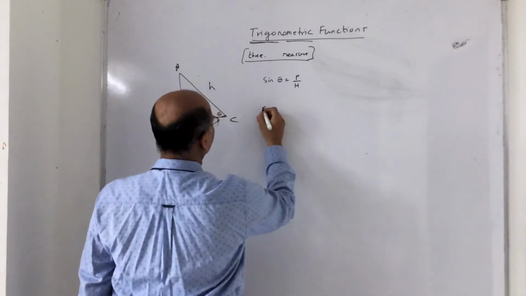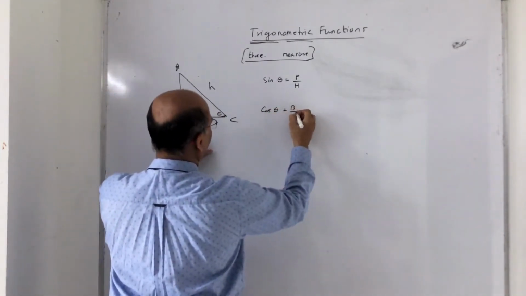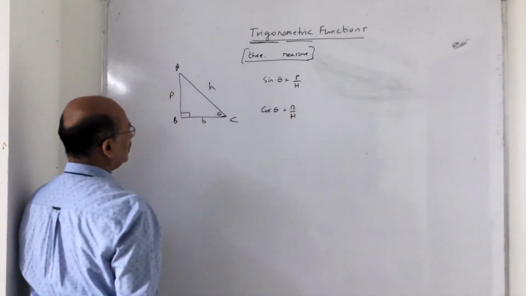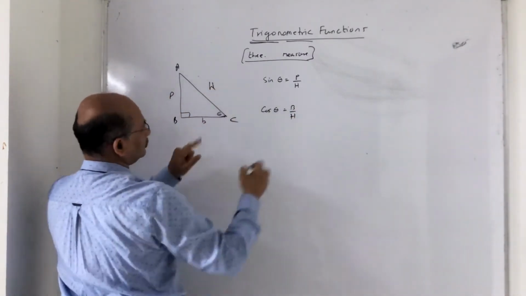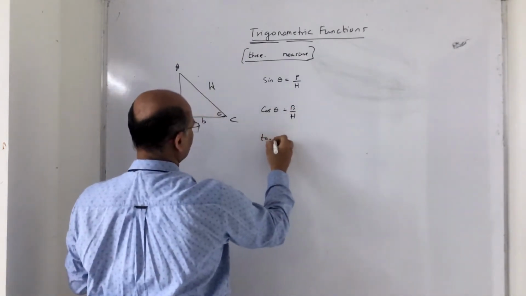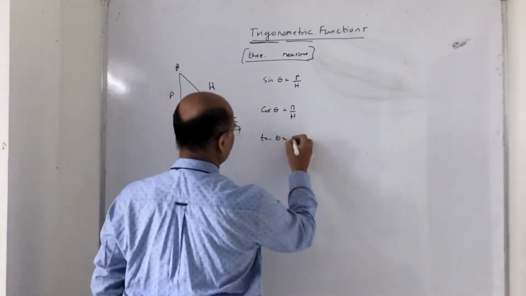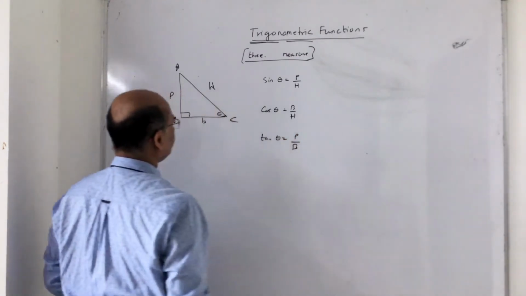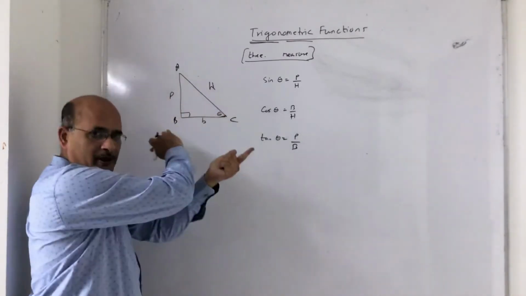Cos theta is base upon hypotenuse. Right? Base upon hypotenuse. Then tan theta is perpendicular upon base. Now we have P upon H, so H upon P is also possible.